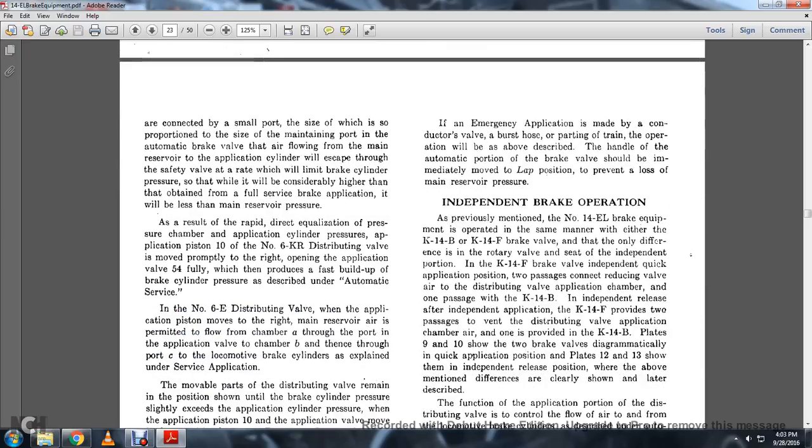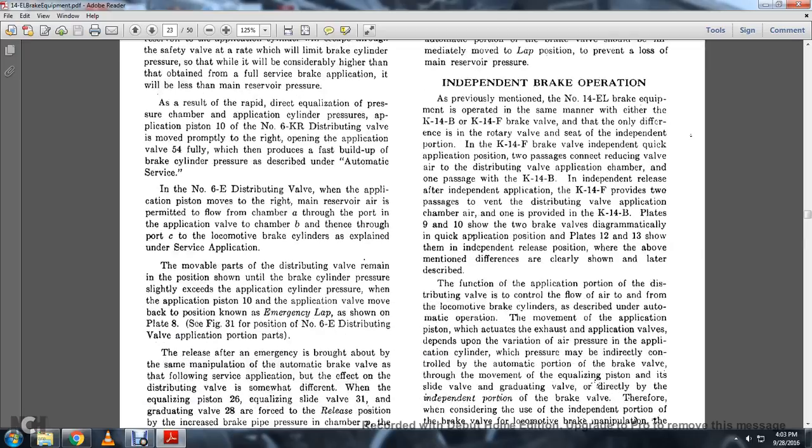As a result of the rapid direct equalization of pressure chamber and application cylinder pressure, the application piston 20 of the number 6KR distributing valve is moved abruptly to the right, opening application valve 54, which reduces the fast buildup of the brake cylinder pressure as described in the automatic service. In the number 6E distributing valve, when the application piston moves to the right, main reserve air is permitted to flow from chamber A through the port to application chamber B through port C. Locomotive brake cylinders are explained under this service application.